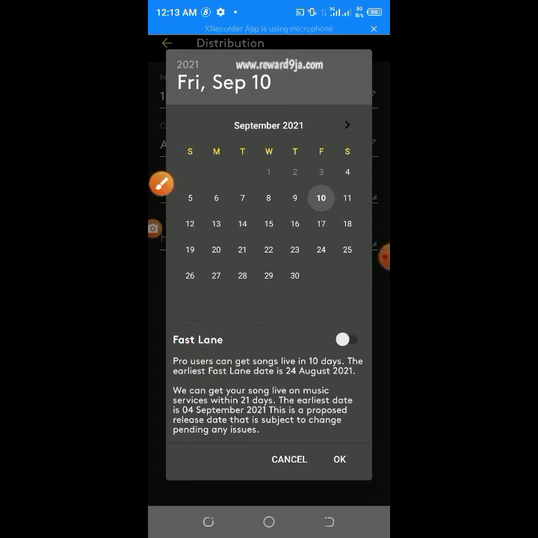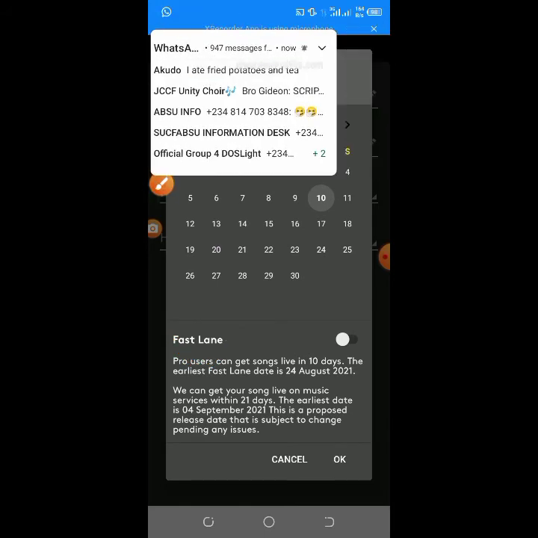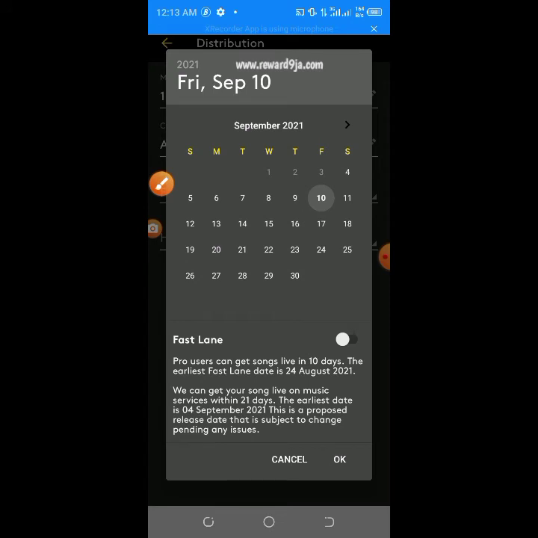This thing now, you can use it. It's going to reduce the duration of releasing your track. If your track is going to be released normally, it's going to take almost a month. But with this Fast Lane, Pro users can set their song live in 10 days.